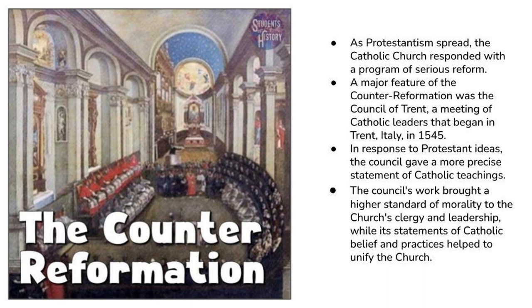As Protestantism spread, the Catholic Church responded with a program of serious reform. It clarified its teachings, corrected abuses, and tried to win people back to Catholicism. This movement is known as the Counter-Reformation. A major feature of the Counter-Reformation was the Council of Trent. In response to Protestant ideas, the council gave a more precise statement of Catholic teachings. All right, the council's work brought a higher standard of morality to the church's clergy and leadership, while its statement of Catholic belief and practices helped to unify the church.